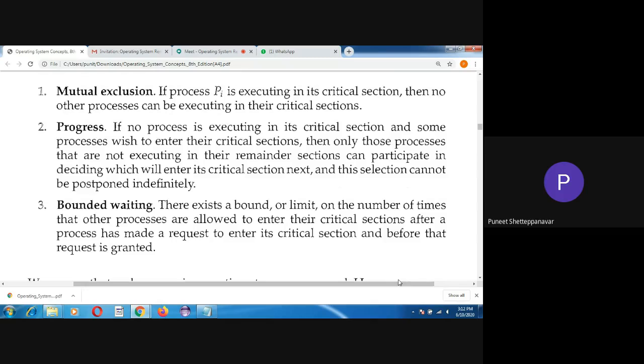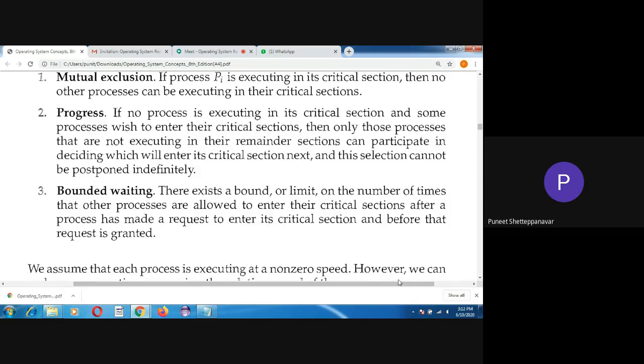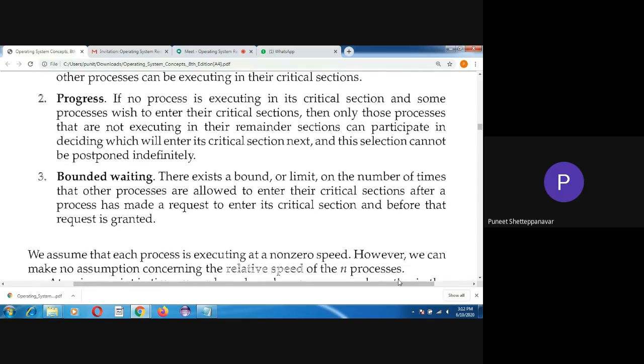Okay. So in the next discussion, we are going to discuss how to solve this issue. There are certain solutions available to resolve this critical section problem, and they will be discussed in the next class. So I am winding up this class. Next class, tomorrow from 2 to 3, we will again discuss the solution for the critical section problem.